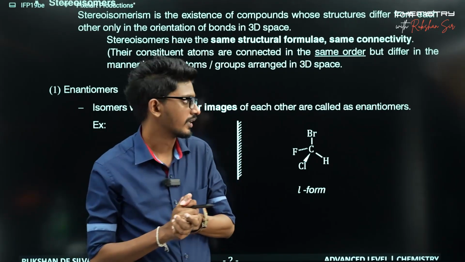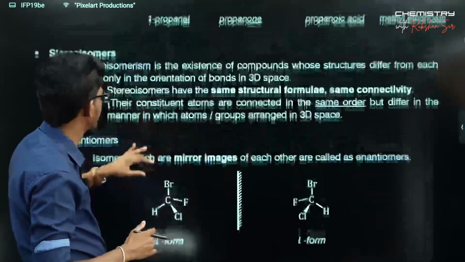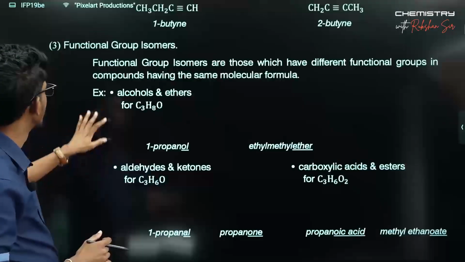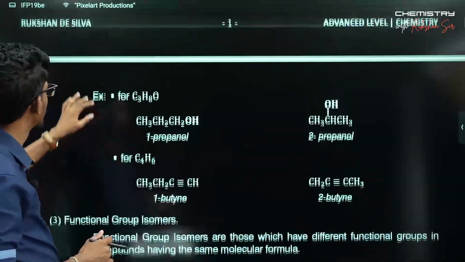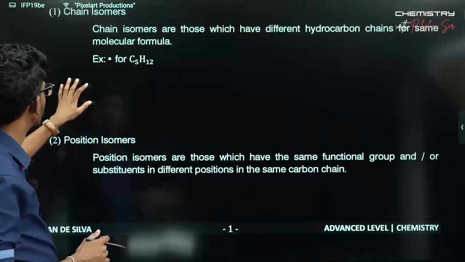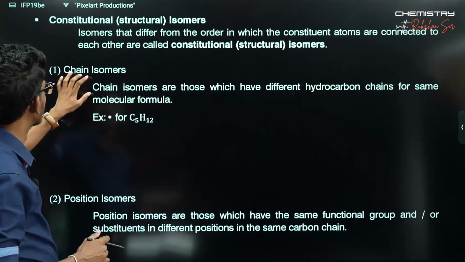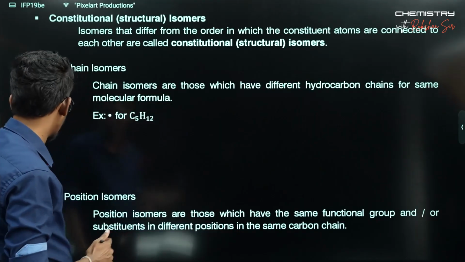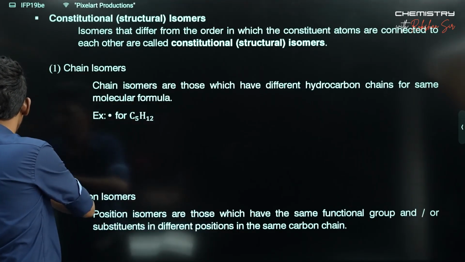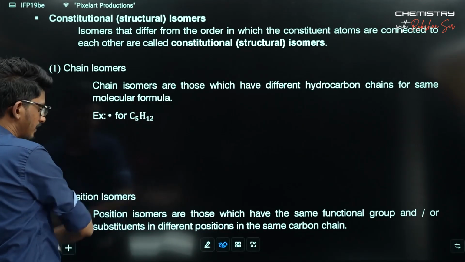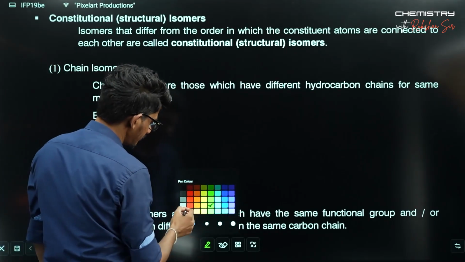Okay, so let's quickly discuss constitutional isomerism, or the chain isomerism, sorry, structural isomerism. See what things appear here.